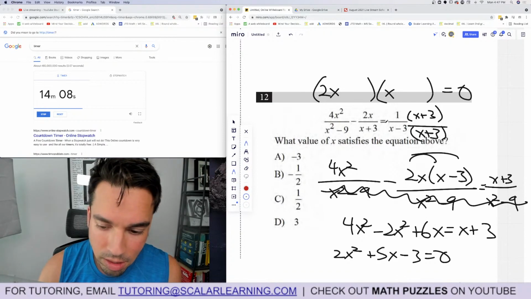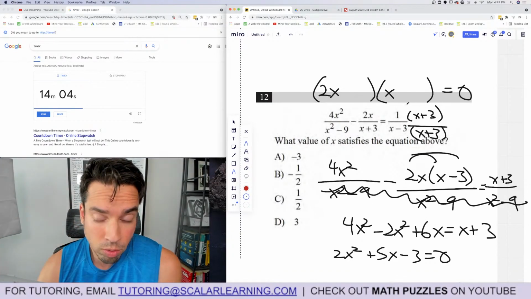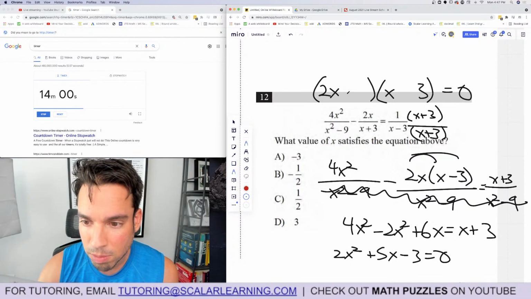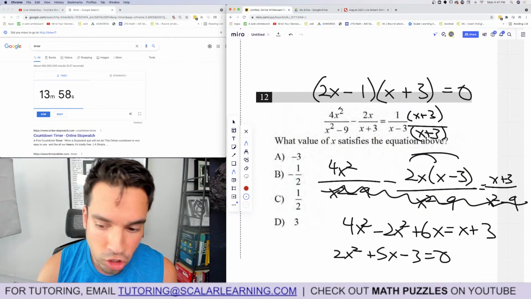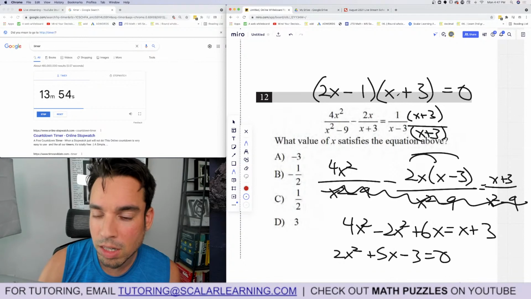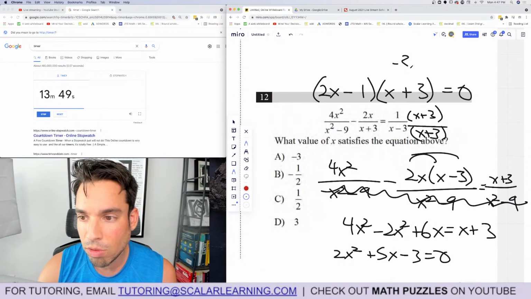So 2x and x gives me 2x squared. So what multiplies to negative 3? Just 1 and 3, but one's negative, one's positive. Since the bigger thing is positive, I'm going to go 3 positive, make the 1 negative. And just double check. 2x squared, 6x, negative x gives me 5x, and then minus 3. Correct. What value? So we got two solutions. We've got negative 3, and we've also got 1/2.